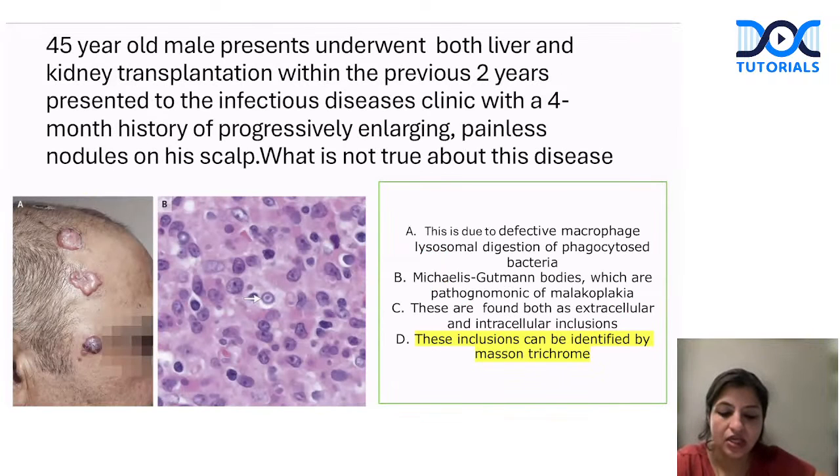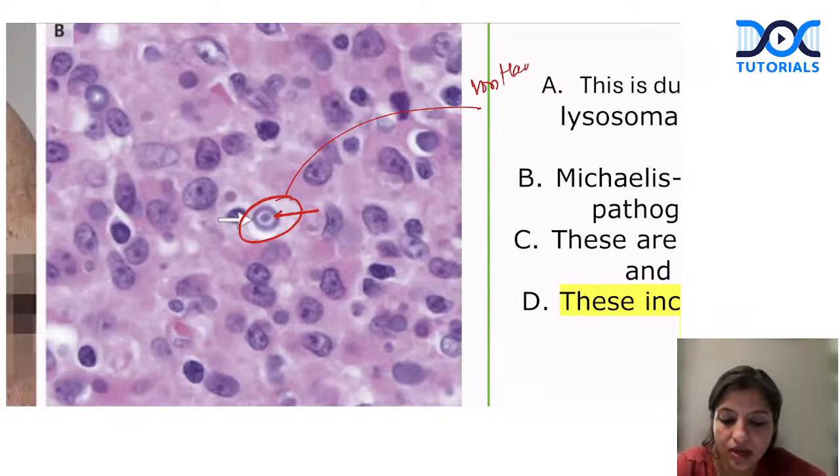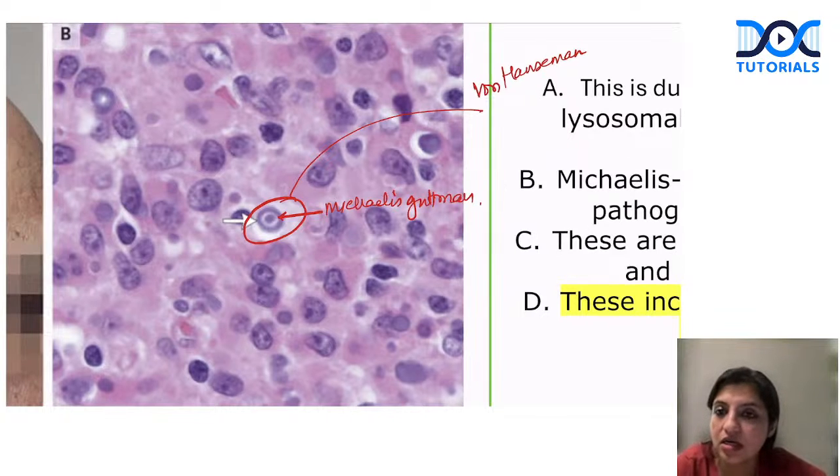Okay. So this question was again your INI CET 2024 question. I've just modified the question a little bit. This is a patient who has undergone both liver and kidney transplantation, and now he's presenting with nodules on the scalp. What is not true? So if you look at these, can you see these are the macrophages, and in the macrophages these are calcified bodies which are there. So remember, these macrophages are called von Hansemann macrophages, and these bodies are called Michaelis-Gutmann bodies.